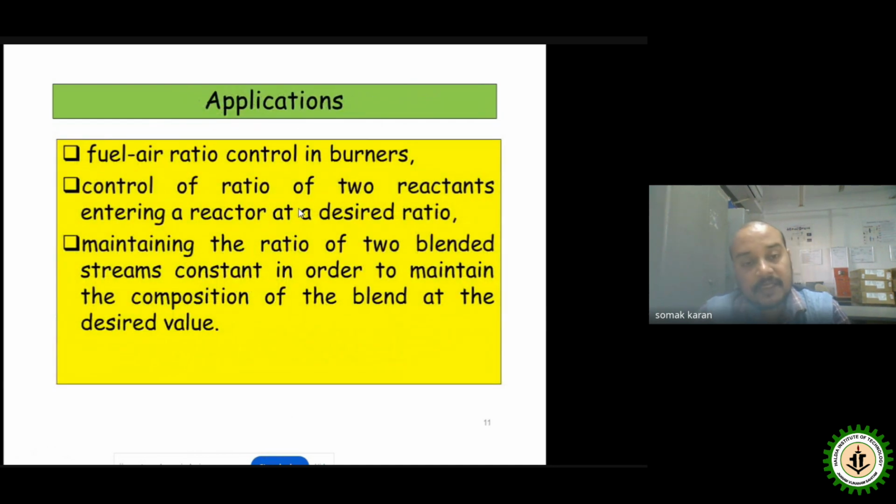If we talk about the application area, there is a huge application for this kind of operation. In the case of feed forward control, in most cases in industry it is used together with feedback control, because without knowing the actual process it is very unreliable to control using feed forward alone.